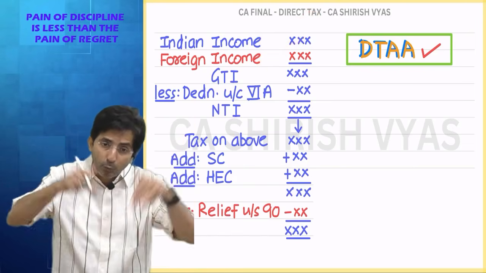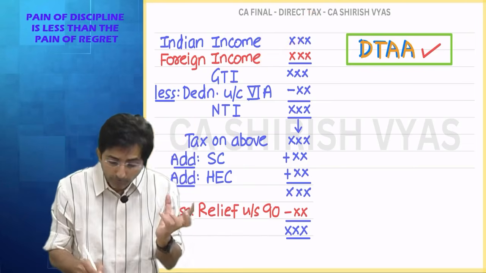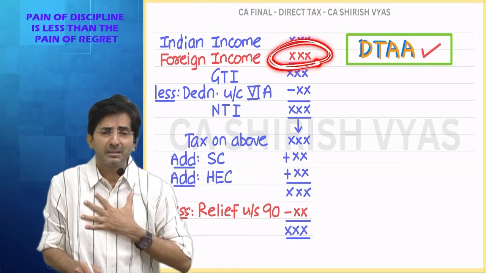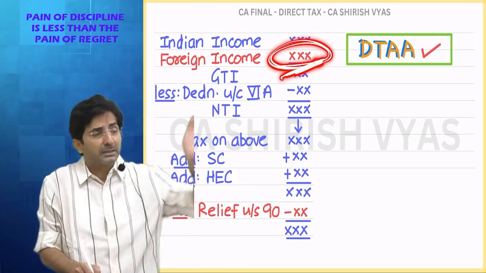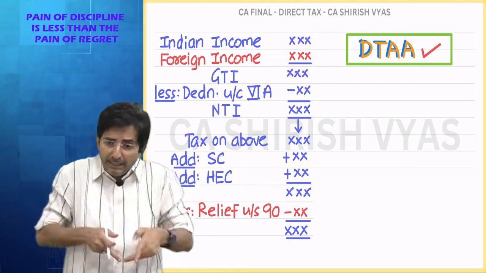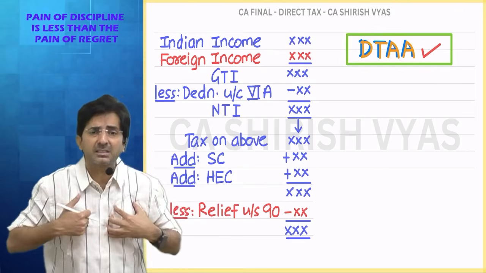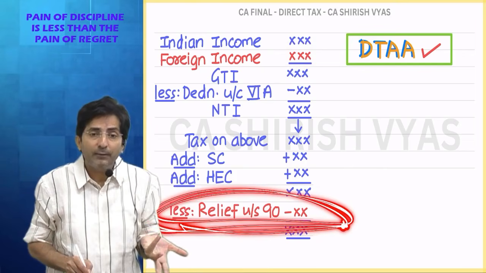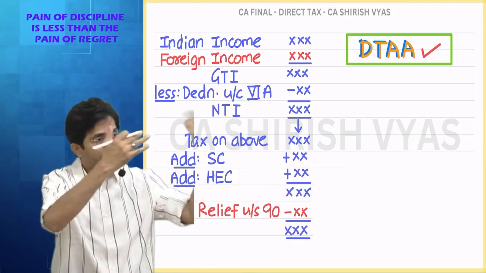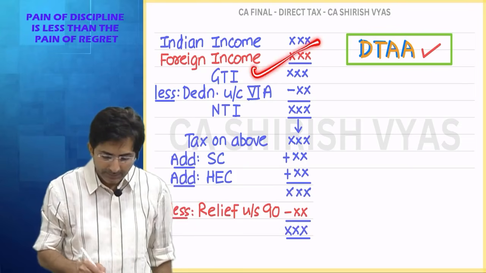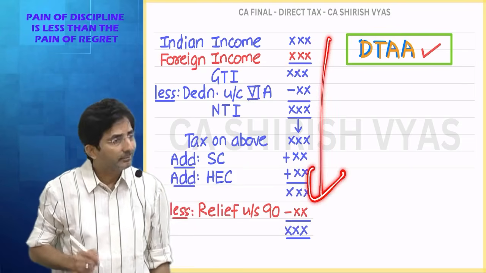Even that I will include in my computation. But including this hurts me. Why does it hurt? Because on this income, the Singaporean government has already taxed me. And I have to include it again in my India return filing. It hurts, but it's okay. At the end, I will get the relief. So first you have to include that Singaporean income in my computation. And then see, this is my GTI. All this is normal, right?